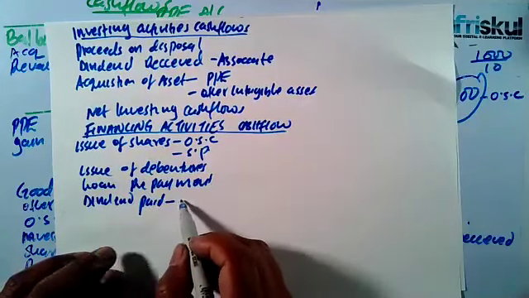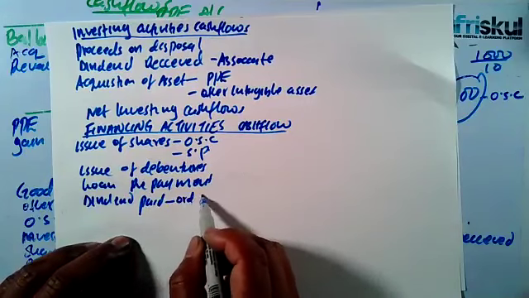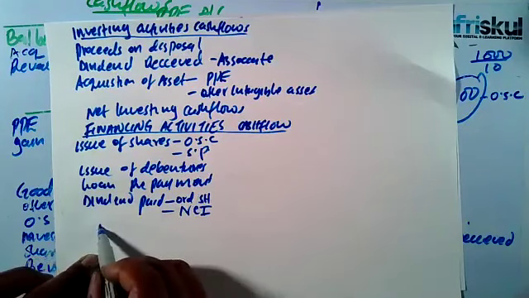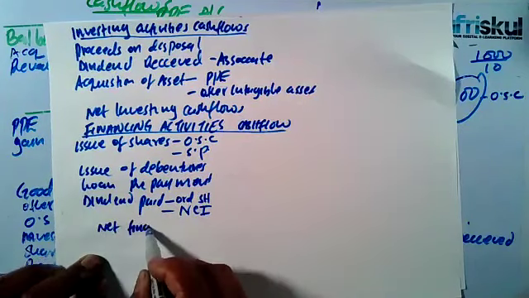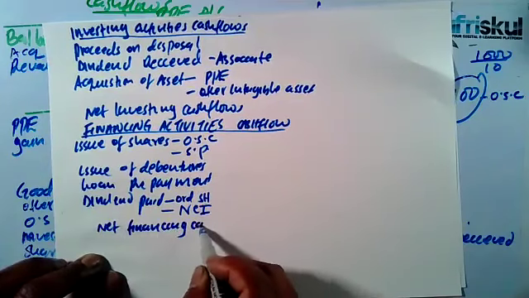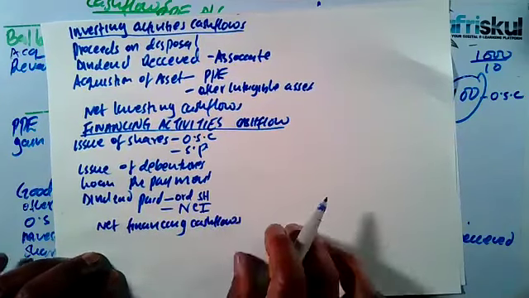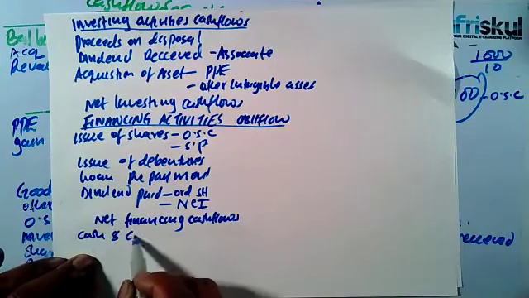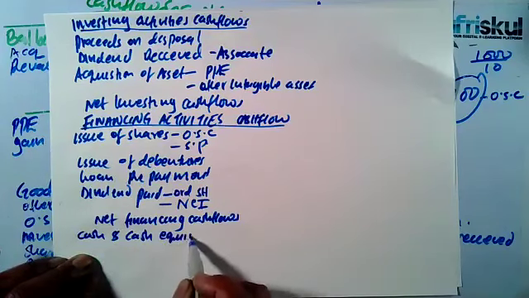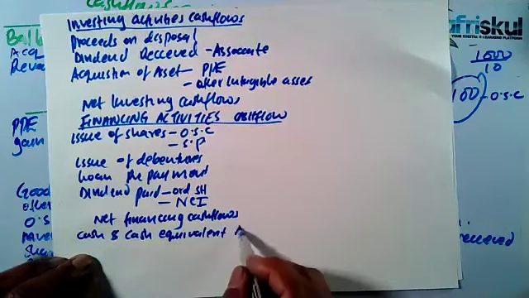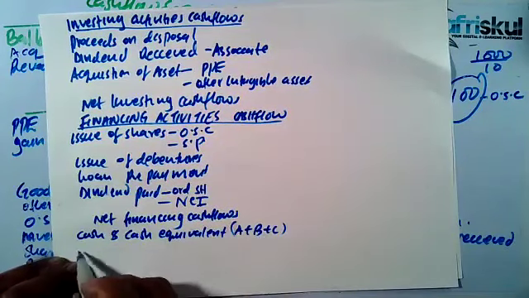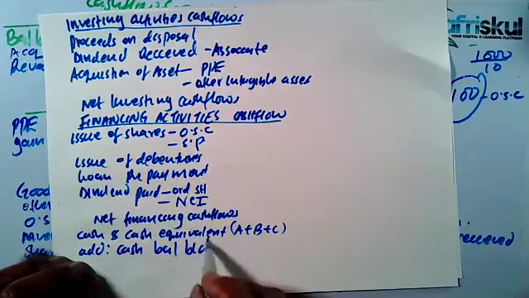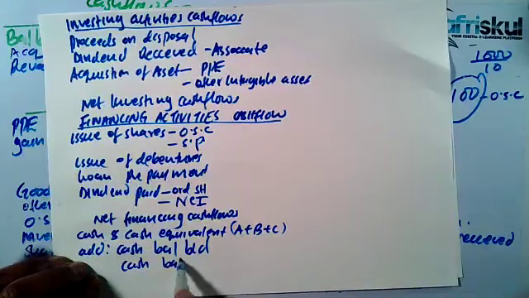Number one, we paid to the parent or to the ordinary shareholders. And then we paid to the NCI. Now you can get the net financing cash flows. Net financing cash flows. Now from there, you can get cash and cash equivalents. You take the summation of A plus B plus C, and then you add the cash balance brought down for you to get the cash balance carried down.